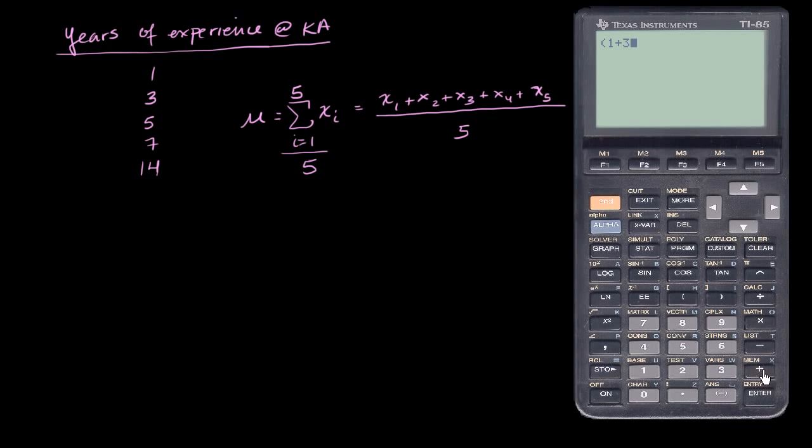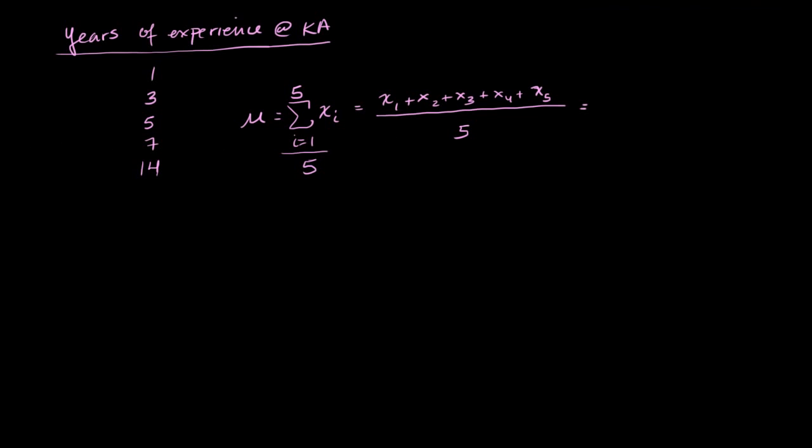1 plus 3 plus 5. I really don't need a calculator for this. Plus 7 plus 14. So that's 5 data points, and I'm going to divide by 5. And I get 6. So the population mean for years of experience at my organization is 6 years of experience. Well, that's, I guess, interesting.